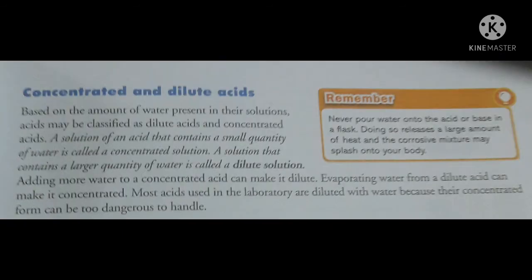Now the next category, concentrated and dilute acid, based on the amount of water present in their solution. Acids may be classified as dilute acids and concentrated acids. A solution of an acid that contains a small quantity of water, that is very less water, is called a concentrated solution. A solution that contains a larger quantity of water is called a dilute solution. Adding more water to a concentrated acid can make it dilute. Evaporating water from a dilute acid can make it concentrated.